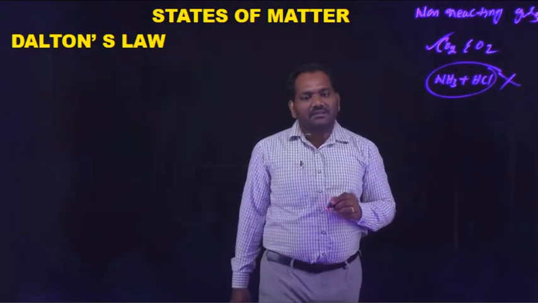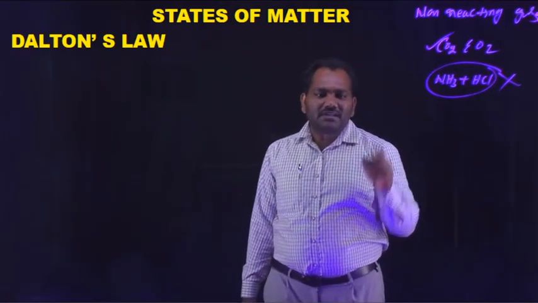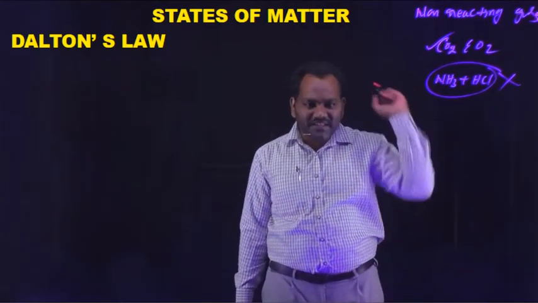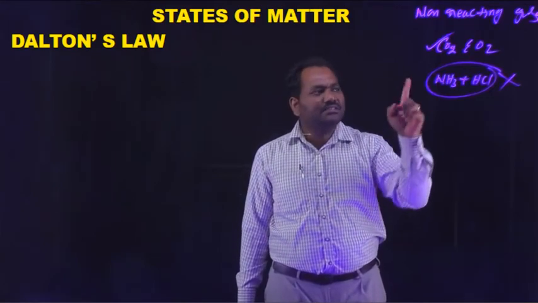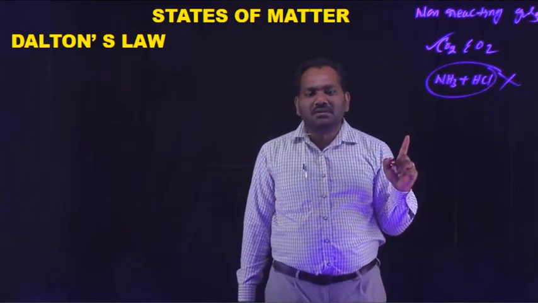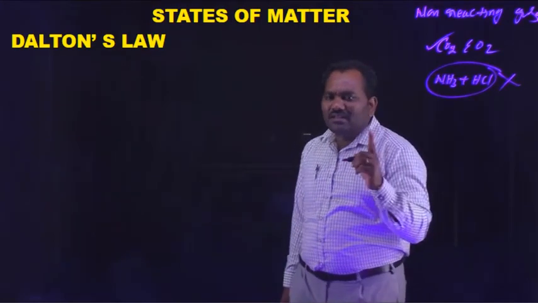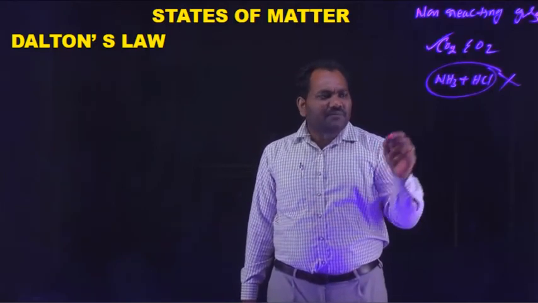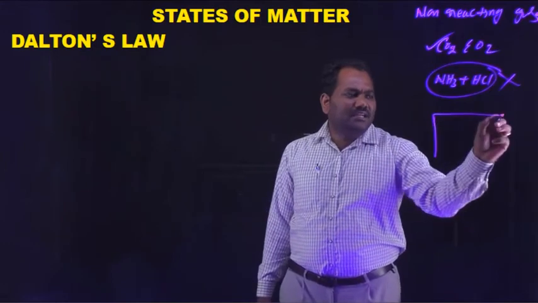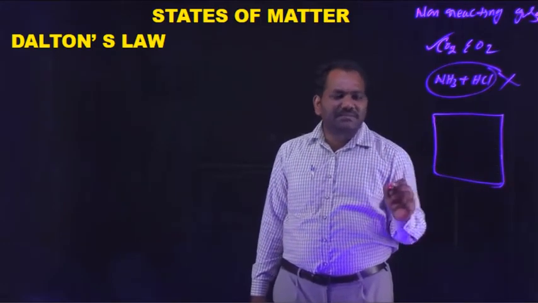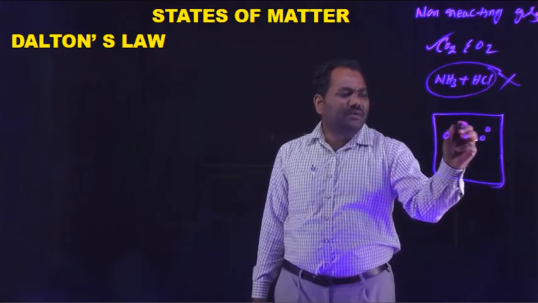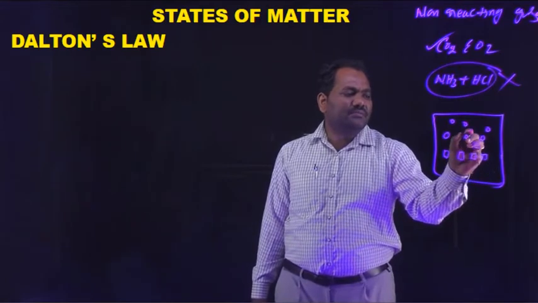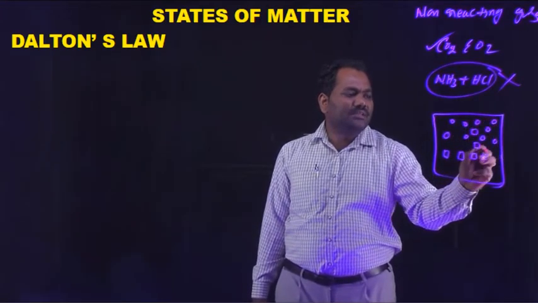Okay, clear? So what I am saying here, this theory, Dalton's law, is only applied to non-reacting gases like CO2 and O2. And the main definition of this theory is: if the container contains two types of gases like this, some of the gas molecules are represented by squares, some by circles, like this.